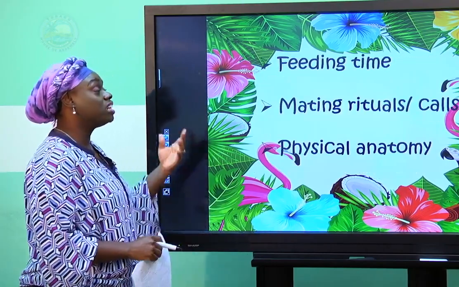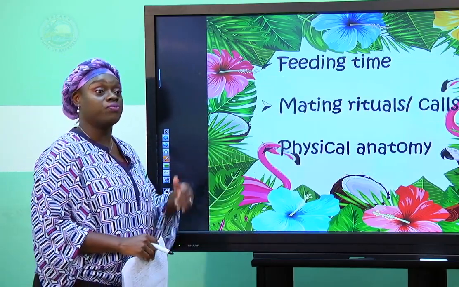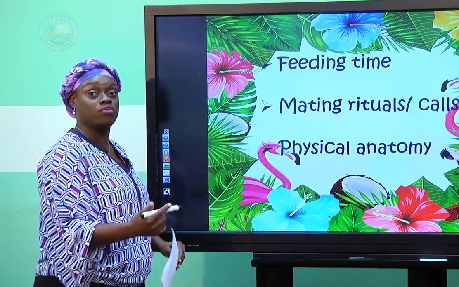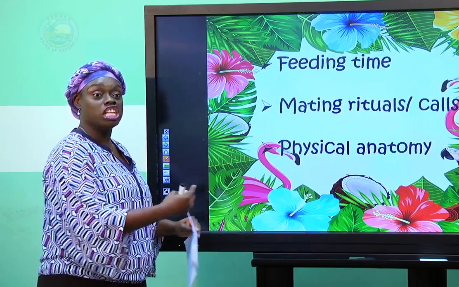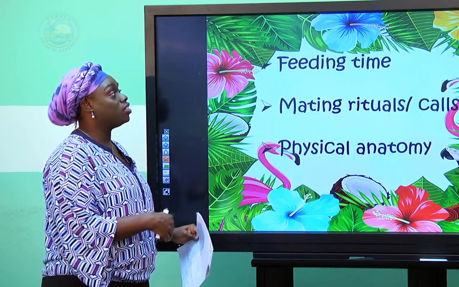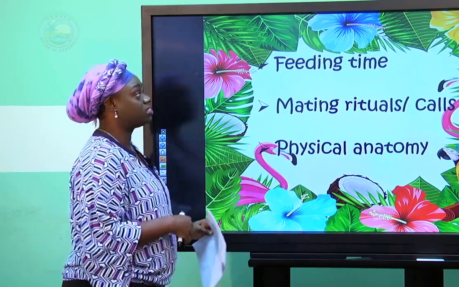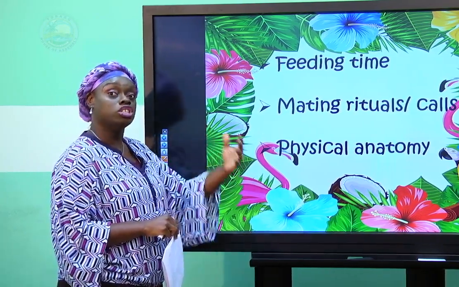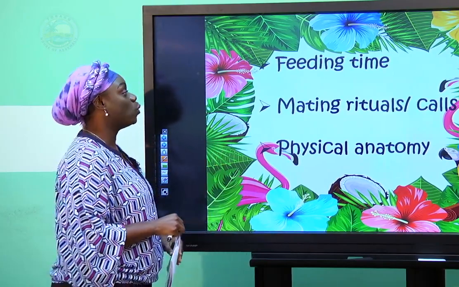We also have feeding times. Some animals may feed at different times, and therefore they are unable to meet mates, and therefore those two different feeding times will result in different species being formed.